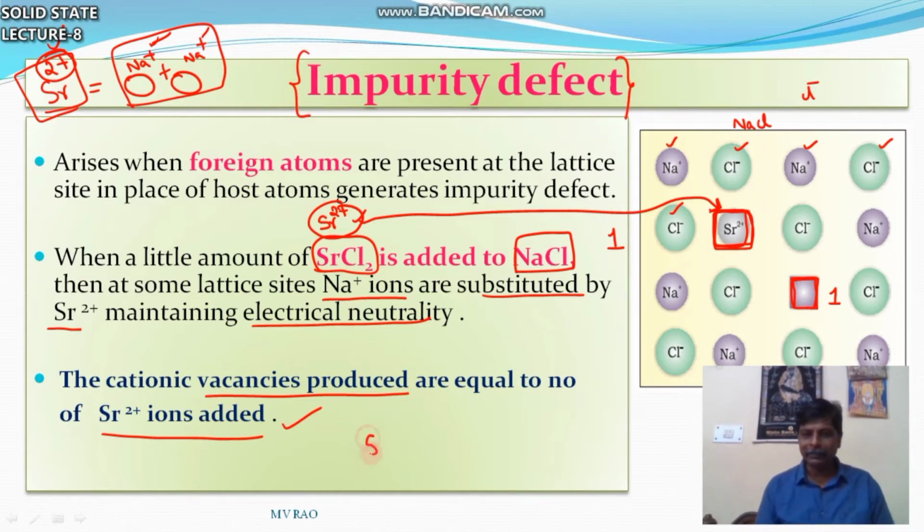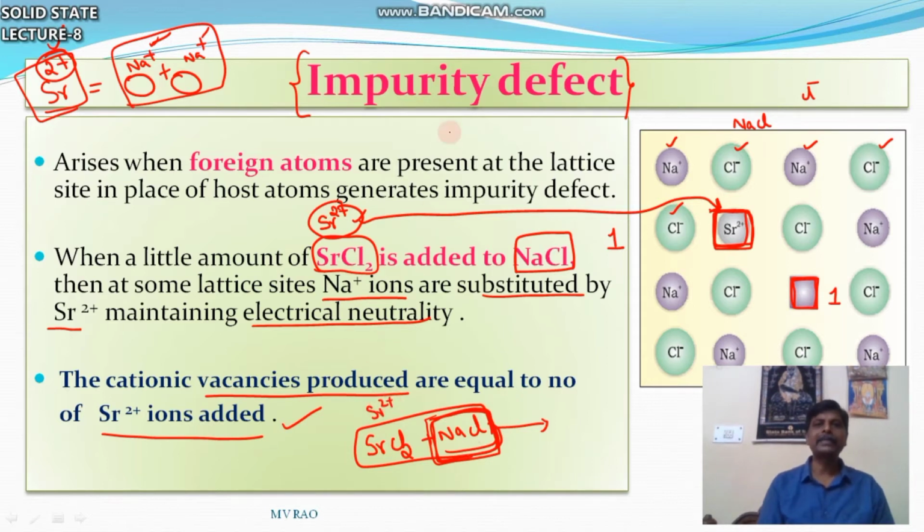In the examination they will ask SrCl2 plus NaCl. If this question comes, with this combination, NaCl is the original crystal, and some positions of Na+ ions are occupied with Sr2+ ions, that type of defect is called impurity defect. In that crystal there are some vacant spaces, and the number of vacant spaces is equal to the number of Sr2+ ions added. So it is the first type of point defect, impurity defect.